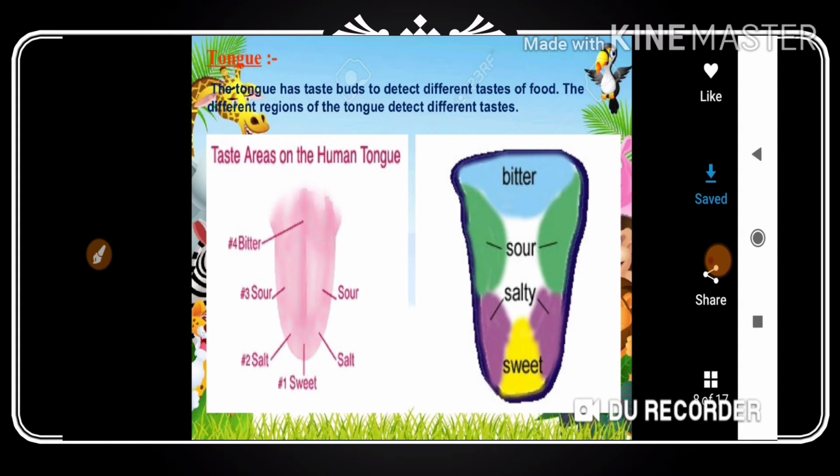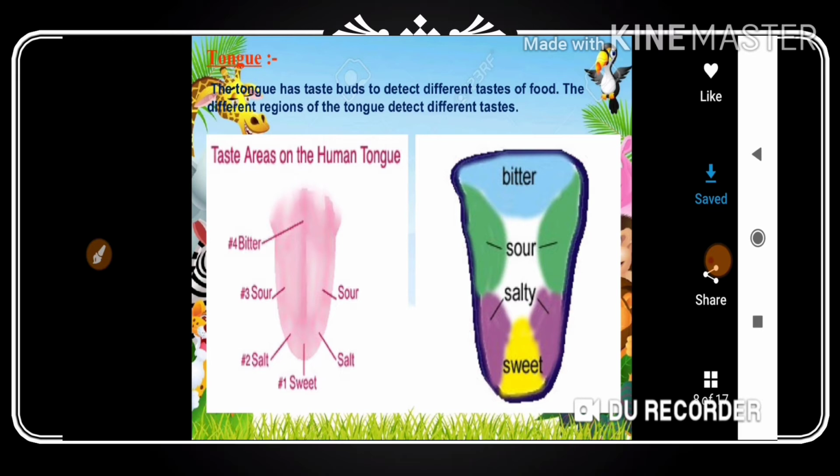What is activity 2.4? We need to find here what the different kinds of buds are, what their functions are, and where they are lying, that is, their position. Got my point? So for that we need to do an activity.